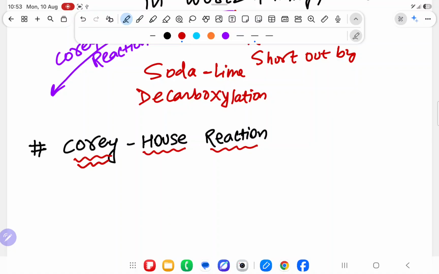Sir, because you have sorted out the odd number of carbon problem with soda lime decarboxylation. But you know that in this world lots of people are there to sort out problems. Like that, I am here for you to sort out your problem. How much I am sorting out your problem, I don't know, but I am trying from my side. Some others are also trying. Lots of videos are there, you can watch.